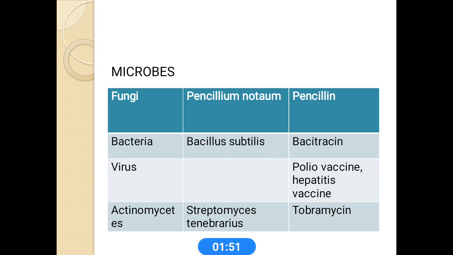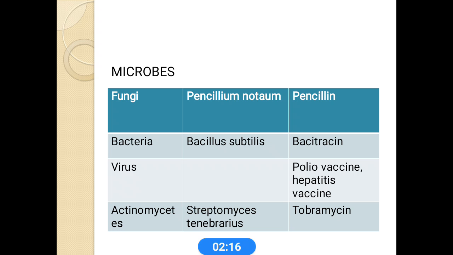Next source is microbes. These are the microbiological organisms. This is the main natural source. For example, penicillin. Penicillin is mainly obtained from Penicillium notatum. Bacitracin from Bacillus subtilis. Examples of virus sources are vaccines like polio vaccine and hepatitis vaccines.